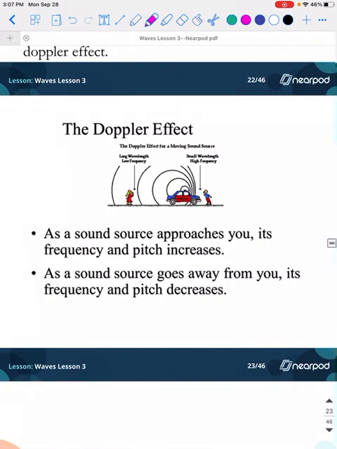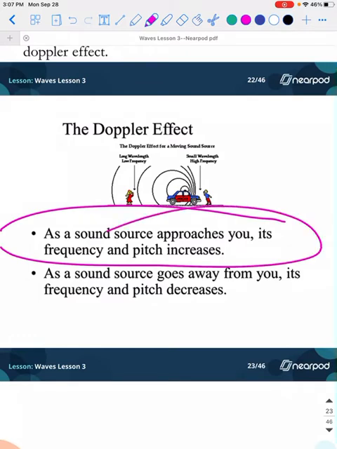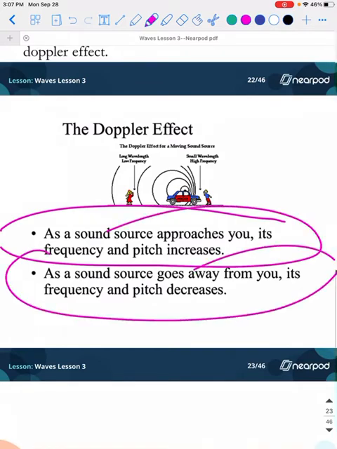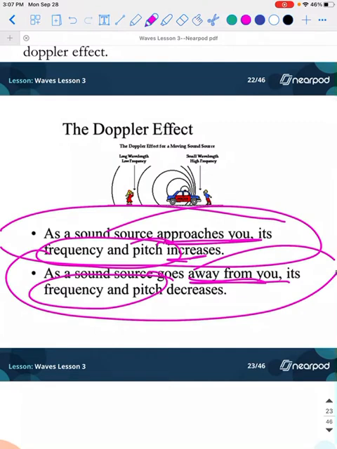Just another example here. As the sound approaches you, its frequency and pitch increases. Write this in your notes. Same with this one. As the sound source approaches you, these two increase. As it's going away from you, these two decrease.